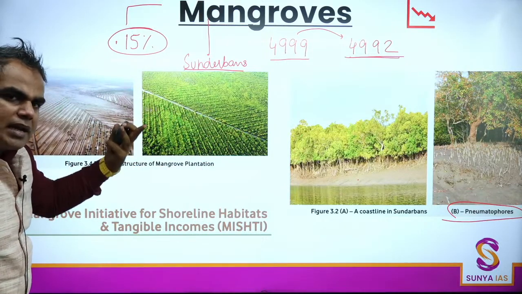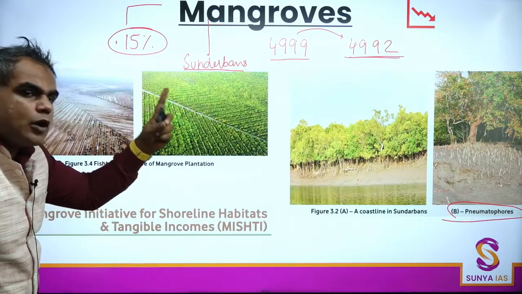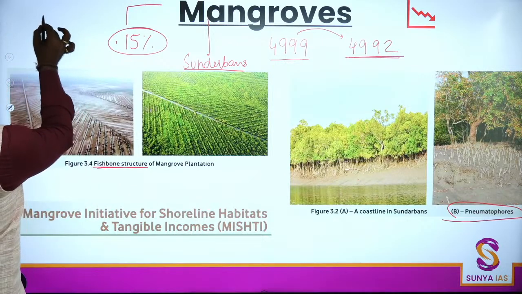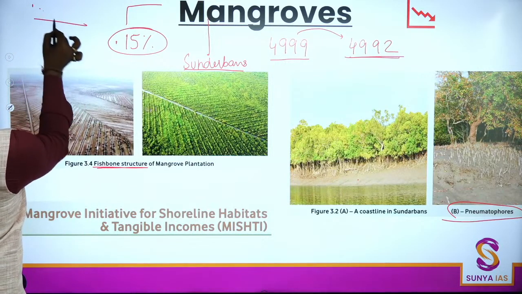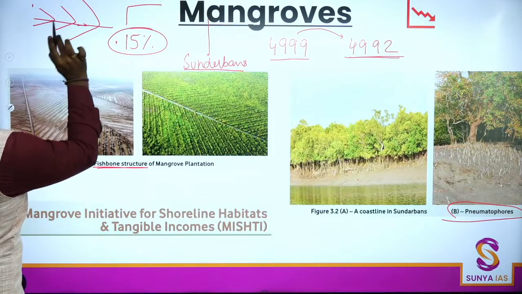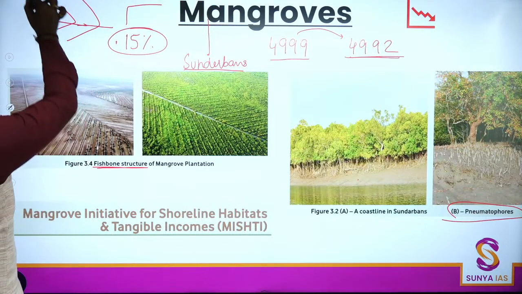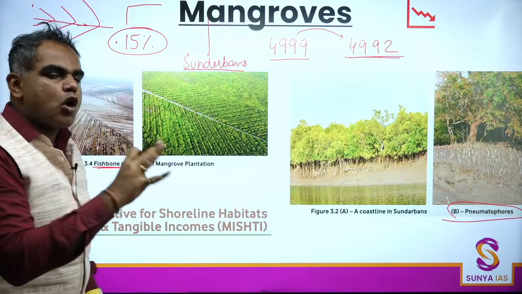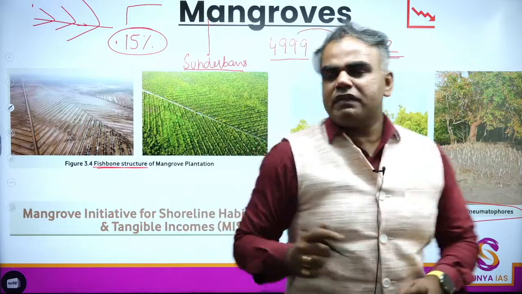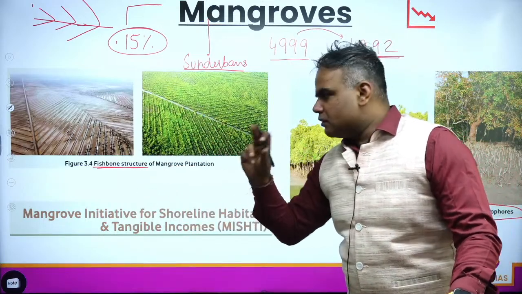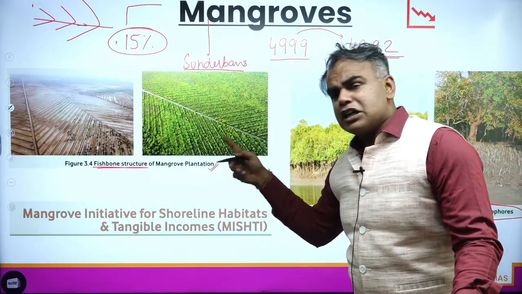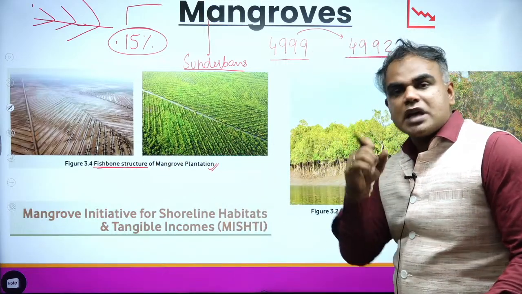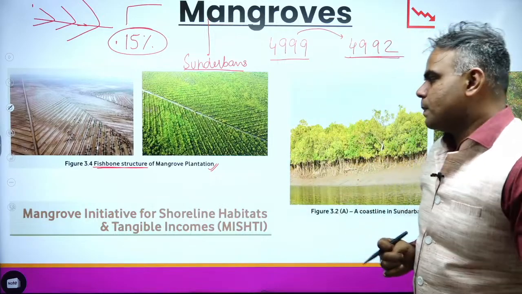Second, this report also highlights good practices for mangrove restoration like fish bone plantation. The bone of the fish is something like this. So what will happen if you do this kind of plantation? The water will get distributed and this will prevent excessive water logging in the mangroves. So even this can be used if you get a statement on restoration of mangroves. We can also say fish bone structure, fish bone plantations, raised bed plantations.